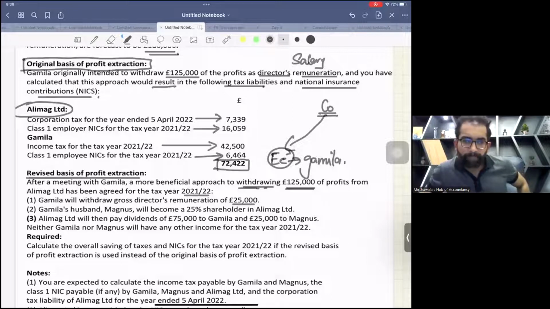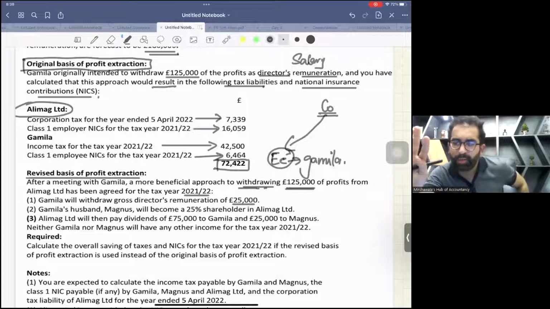One student is saying there is some mistake in this total. Don't worry about it. Just assume this 72422. Just take it as it is, 72422. Don't think about it. This number is okay, because this is an old past paper and I amended it.